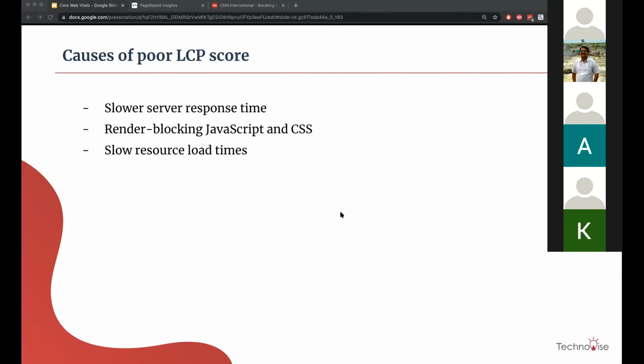What do you understand by slower server response time? We'll go into detail one by one. But first, let's understand what slower server response time is, and then see how to improve that.